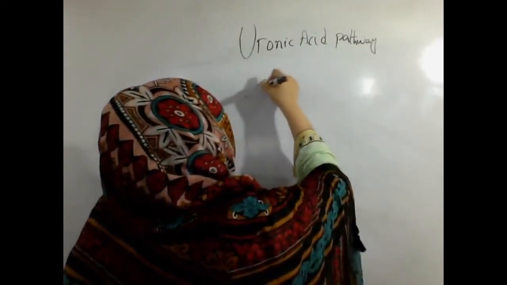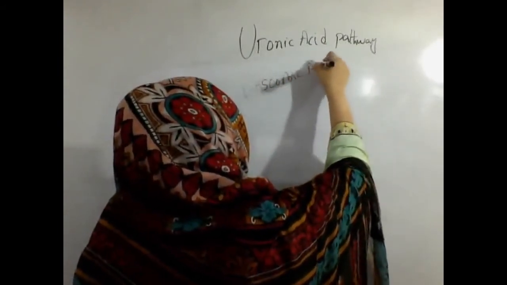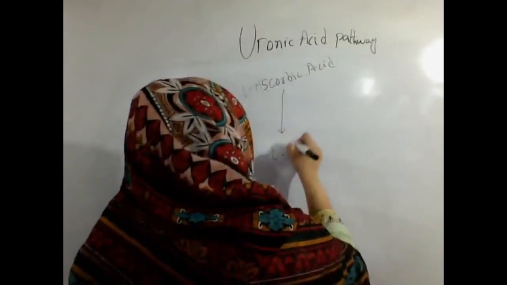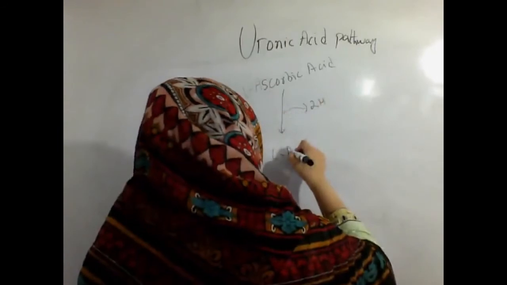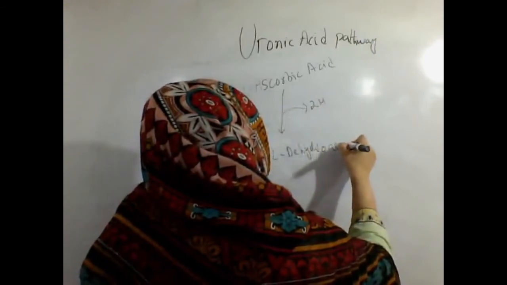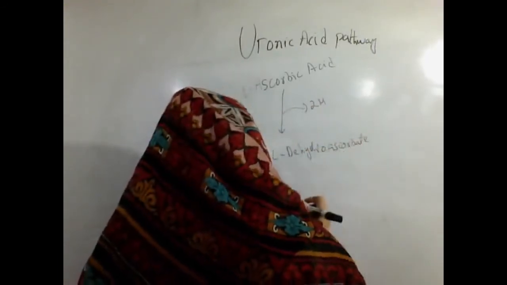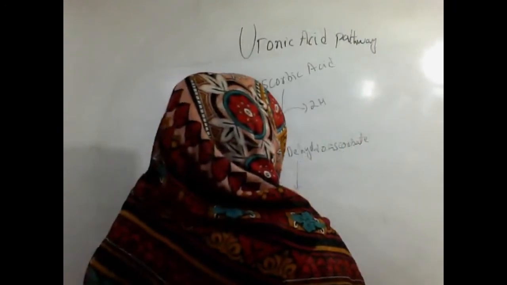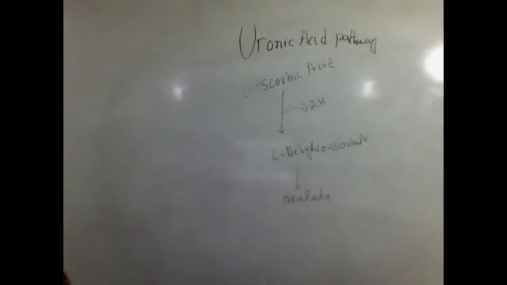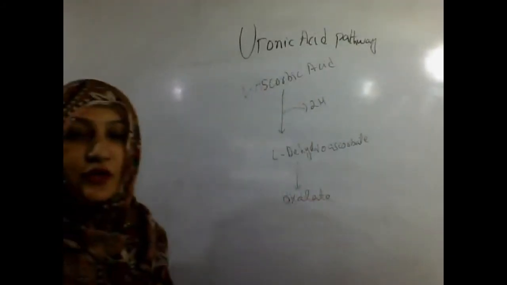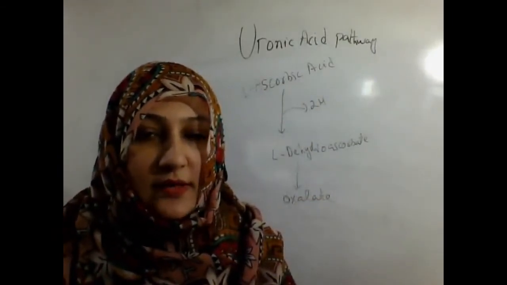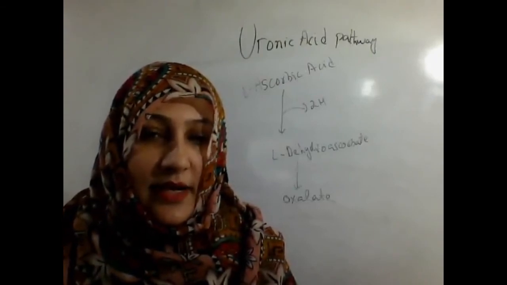L-ascorbic acid is then converted into L-dehydroascorbate by the removal of 2 hydrogens, which is converted into oxalate. So these all are the different types of uronic acids that are produced by this uronic acid pathway: ascorbic acid, oxalate, and glucuronic acid.